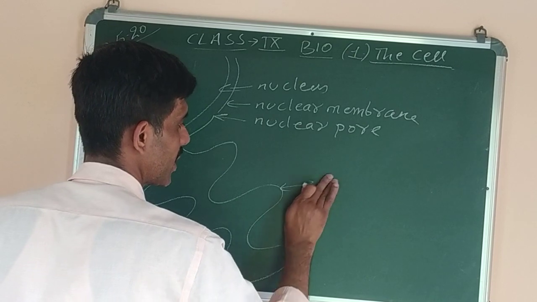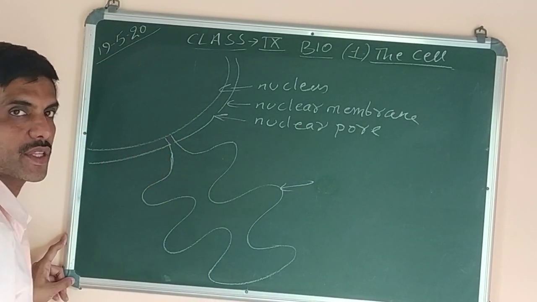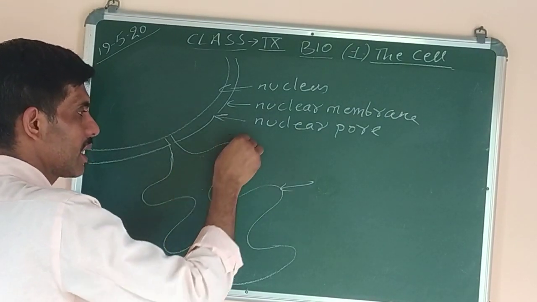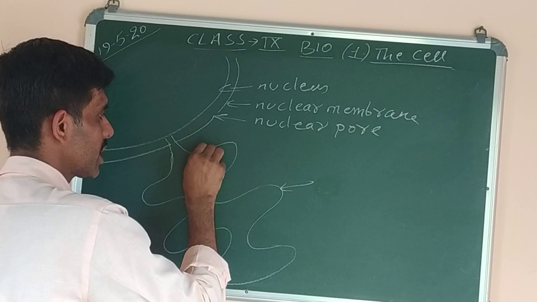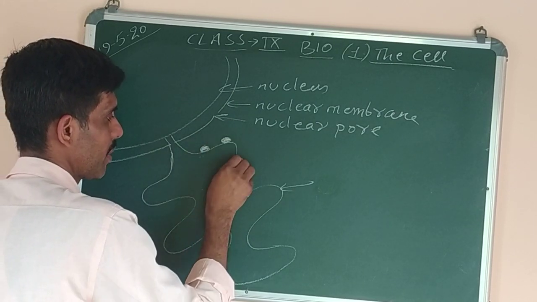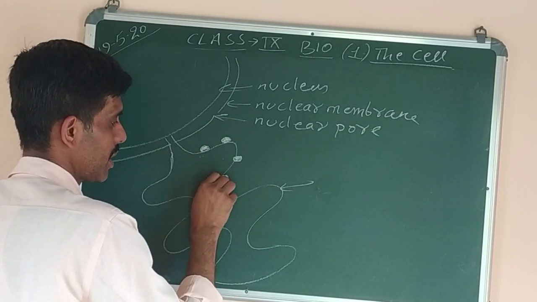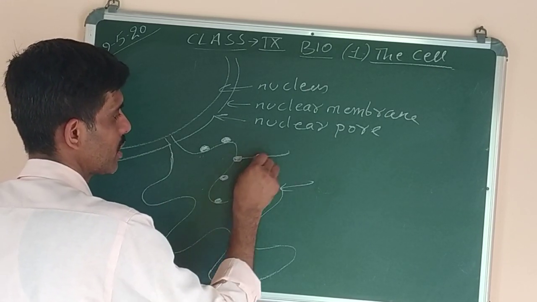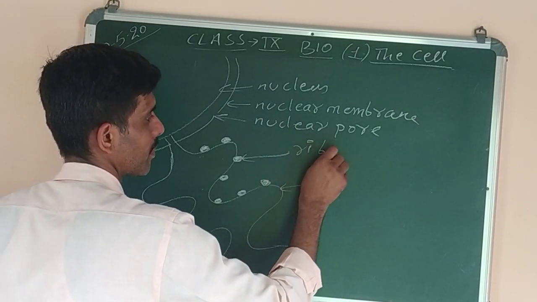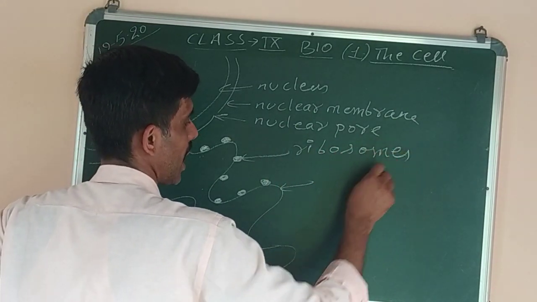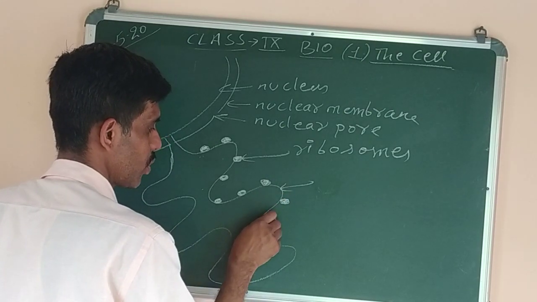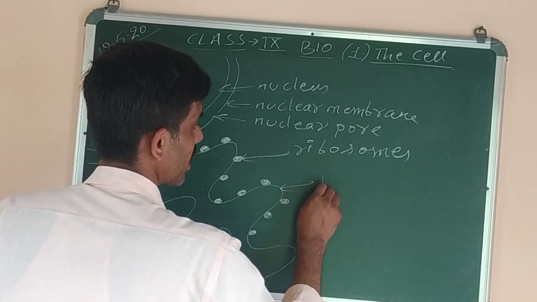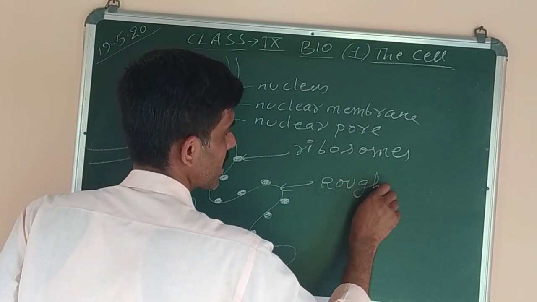Now what type of endoplasmic reticulum? I will not write it now. On the surface of endoplasmic reticulum, the external surface, not the internal surface, this is the internal surface, that is the external surface. So on the outer surface, the ribosomes are present. Ribosome is the name of the cell organelle which helps in protein synthesis. So I am drawing the ribosomes here. I label it also. This is called ribosomes. And this type of endoplasmic reticulum whose surface contains ribosomes is called rough because it gives a rough appearance.